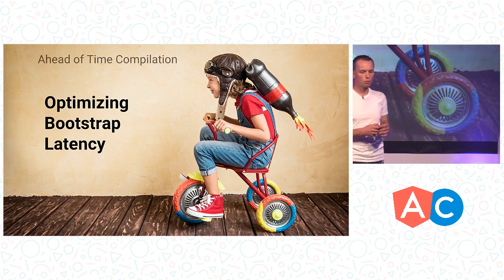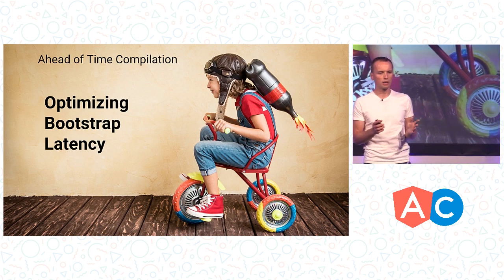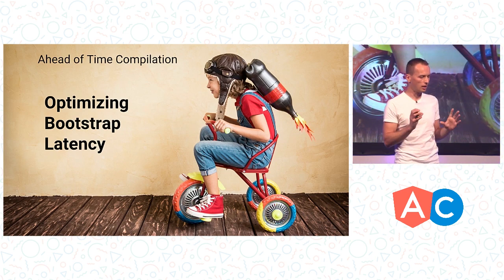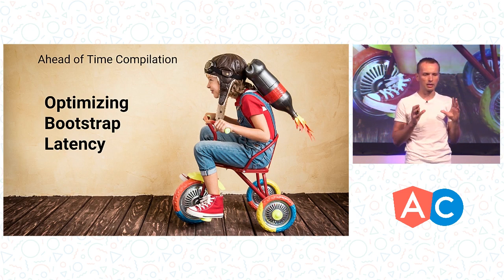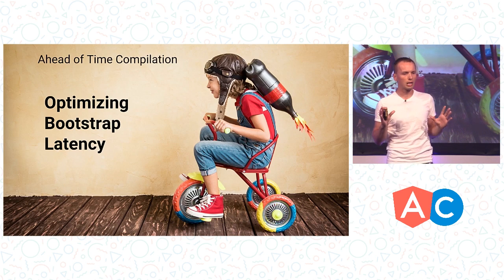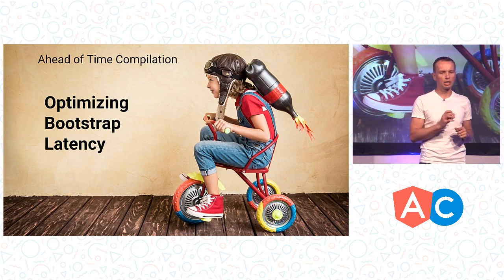In Angular 1, we couldn't do much about this because the compiler was built into the core of the framework. In Angular 2, we made this big decision. We decided that the compiler should be separate from the core. It should be a separate module. And this is what allows us to do something we call ahead-of-time compilation.